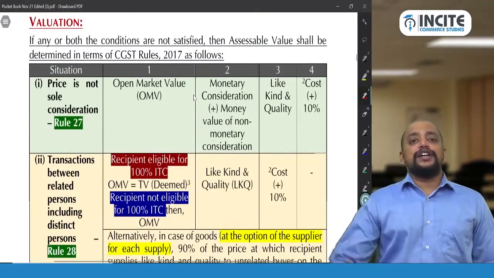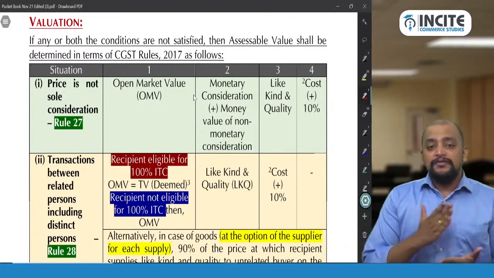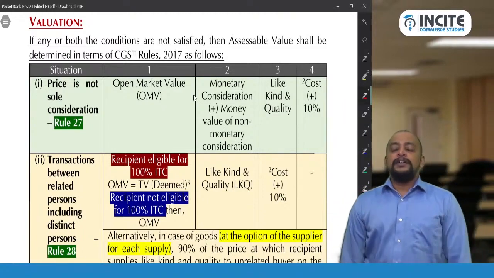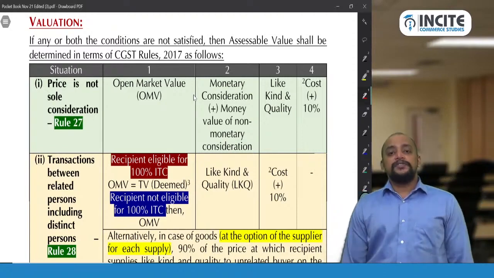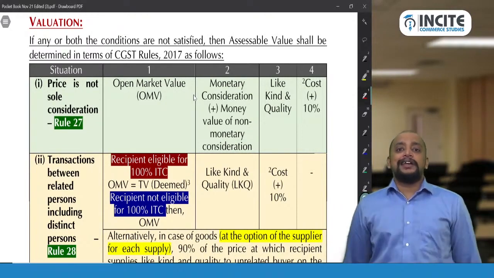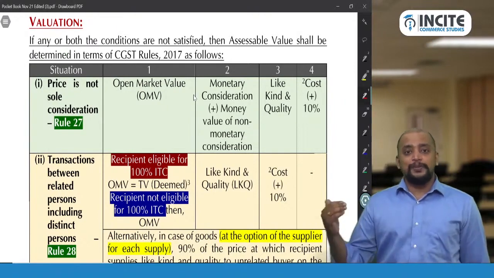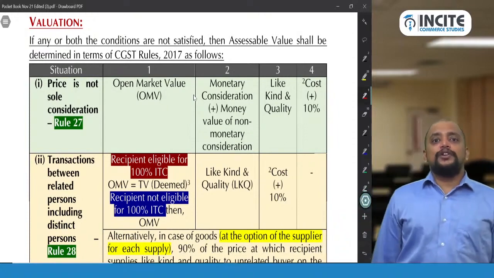First we need to take the open market value. There is a priority which we need to follow strictly. First we will take open market value. If open market value is not available, then we will take money received plus money value of additional consideration. If that is also not available, then we will be taking like kind and quality. And if that is also not available, then cost plus 10%. So what is the meaning of this open market value and like kind and quality?